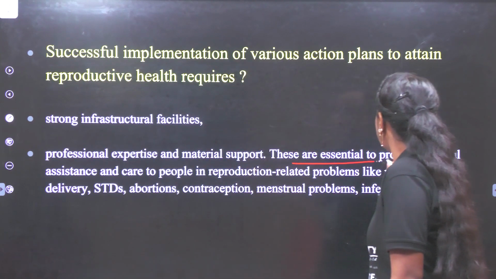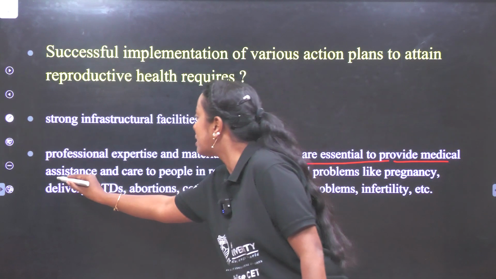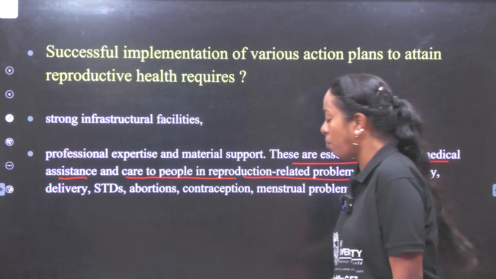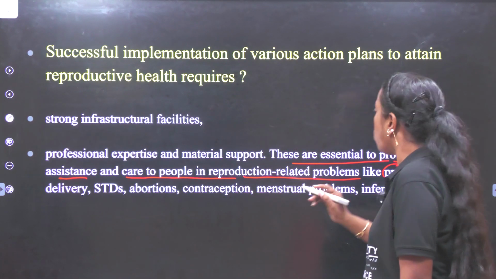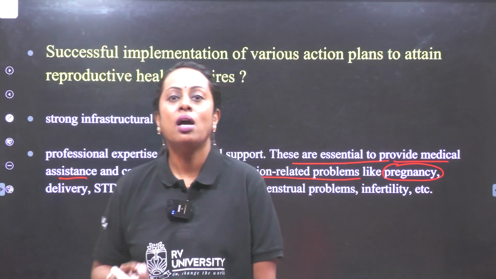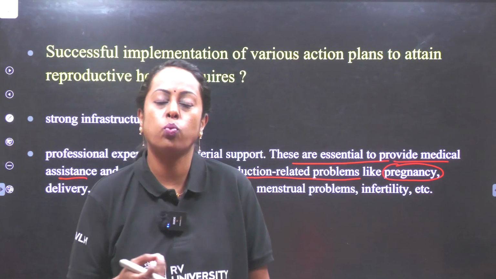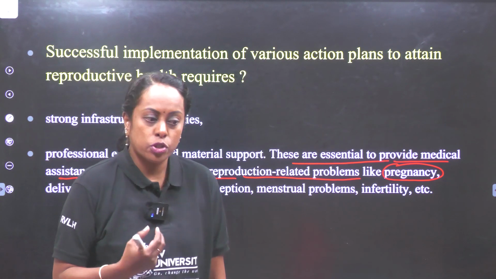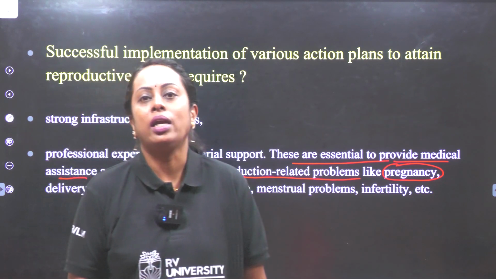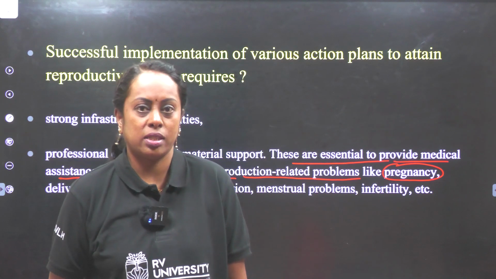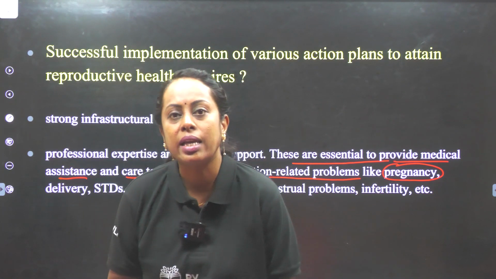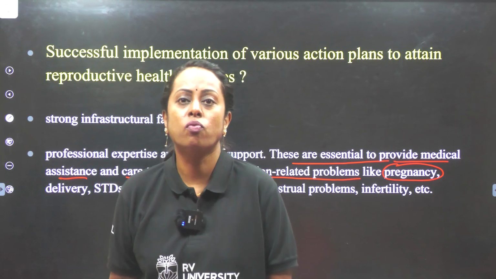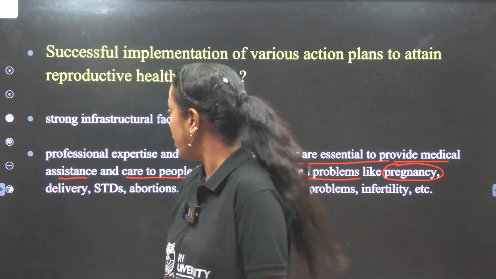Next, these are essential to provide medical assistance and care to people in reproductive related problems. For example, there is a word which is given as pregnancy. I hope you people have heard about what is known as ectopic pregnancy. The blastocyst should get implanted to the endometrium wall of the uterus. But accidentally, let us say, it got implanted in the fallopian tube or the ovary. It is called as ectopic pregnancy.